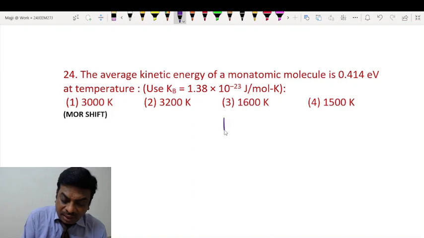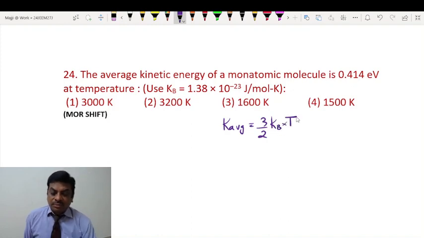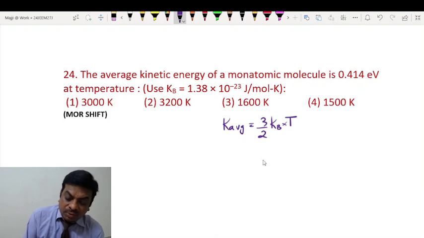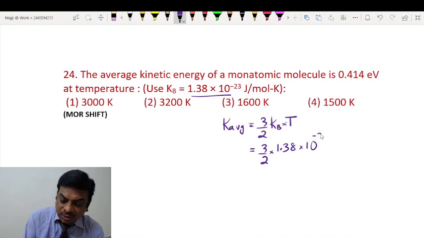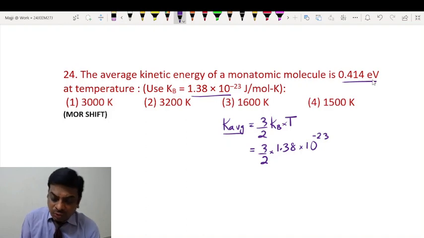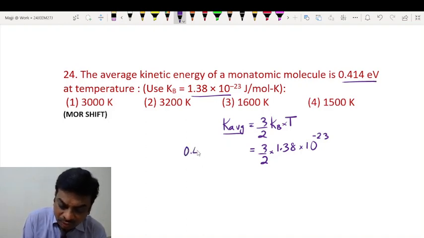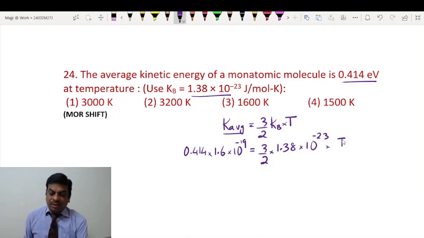As you know, the average kinetic energy of any particle is given by 3 by 2 times the Boltzmann constant into T. Okay students, 3 by 2 kB into T. The Boltzmann constant is clearly given as 1.38 into 10 to the power minus 23 joule per mole Kelvin. Average kinetic energy we have to convert into joule, of course. So this will be 0.414 into 1.6 into 10 power minus 19. So from here you can find the temperature.